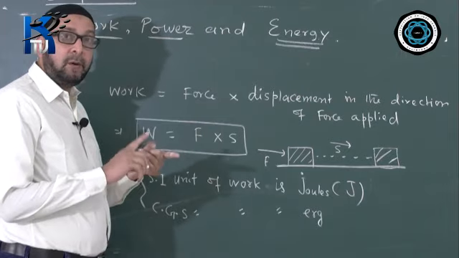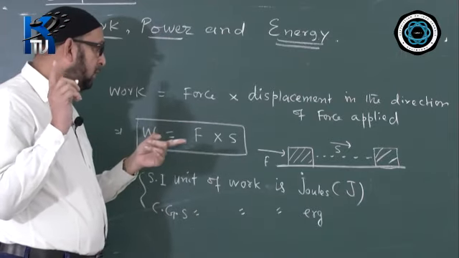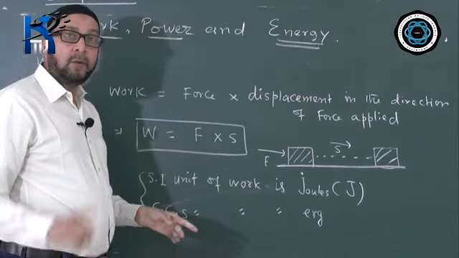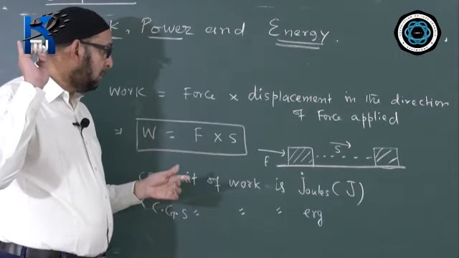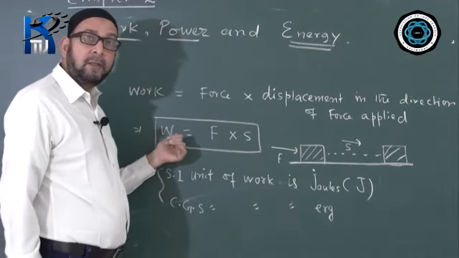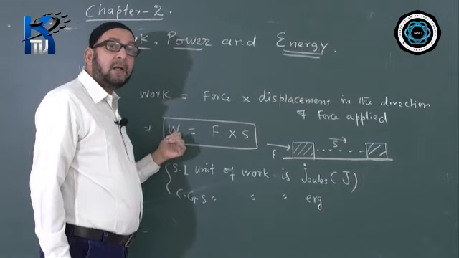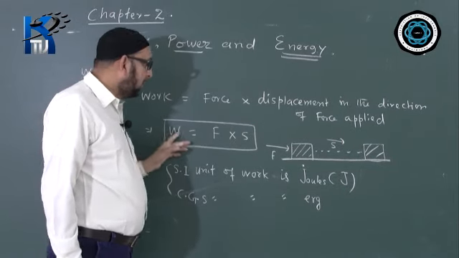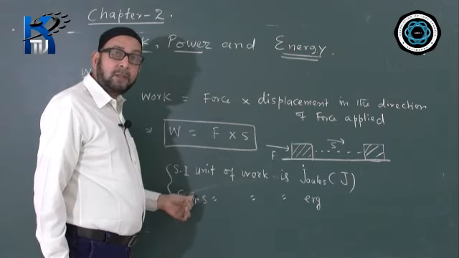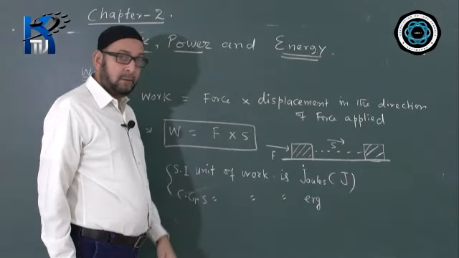Just to differentiate work and the torque or the moment of force, there we use Newton meter and here we are using joule, because Newton meter that is for torque, and the torque is a vector quantity and this is a scalar quantity. So be sure that when they ask you the SI unit of work, then we write there joule and denoted by J, and when they ask about the CGS unit, so we say that it is erg.